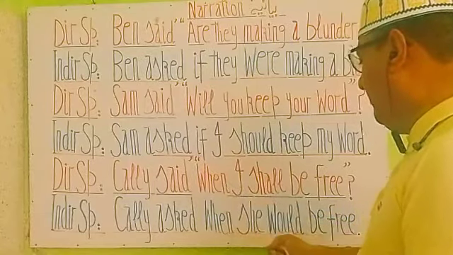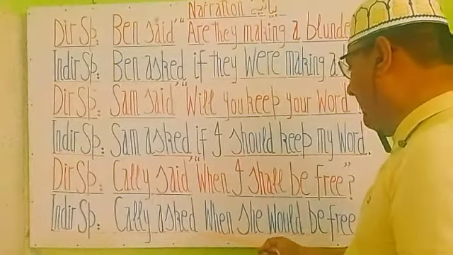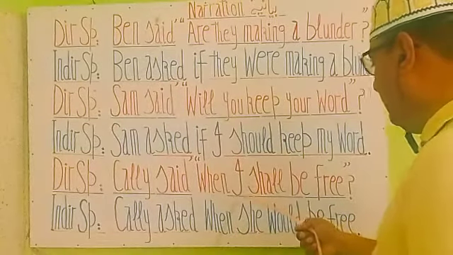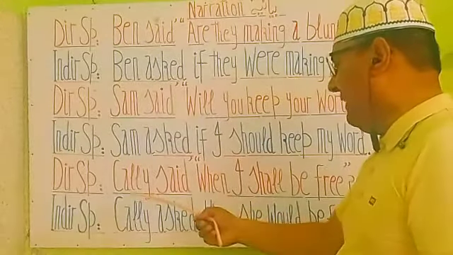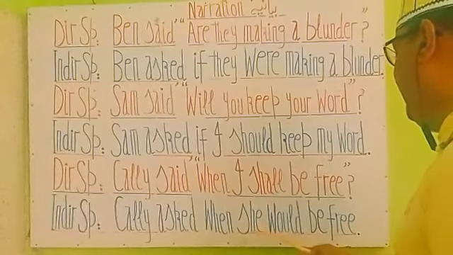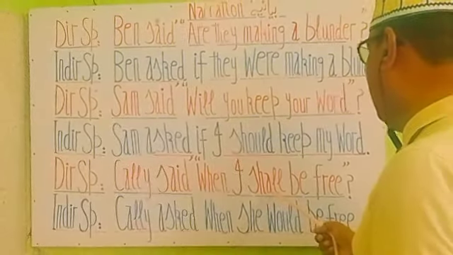Applying the rules, we will write when, and next this is the first person I. It will be changed to the outer subject, that is Kelly. Kelly's pronoun is she. We will write here she. And next we come to the helping verb, that is shall.